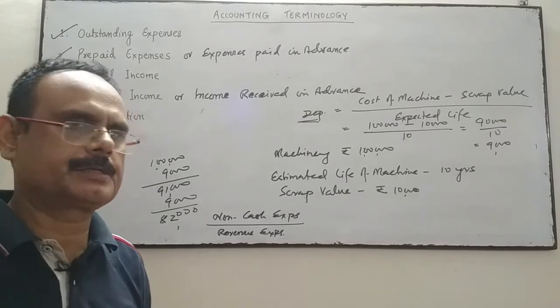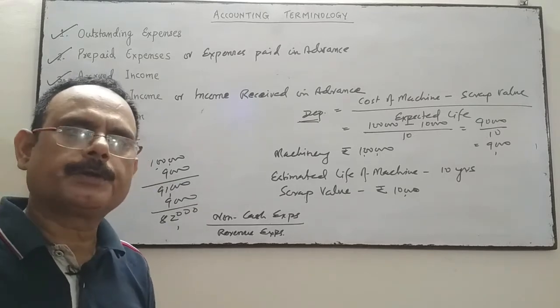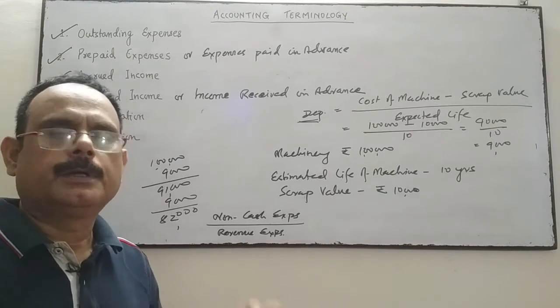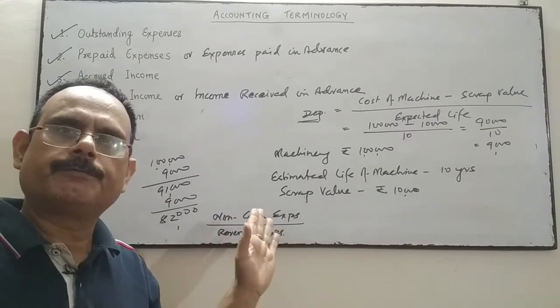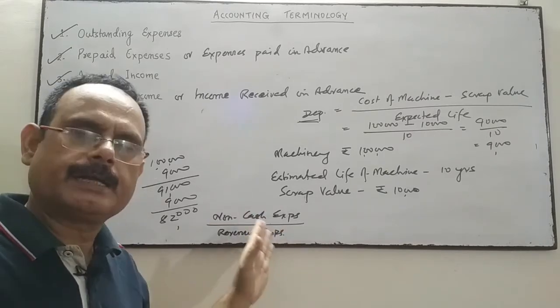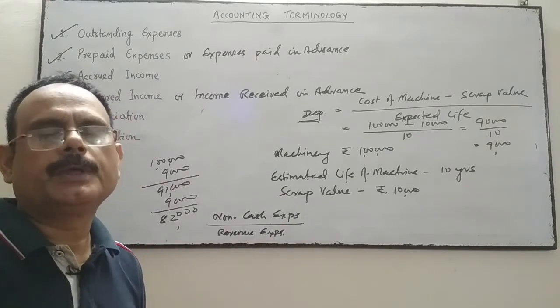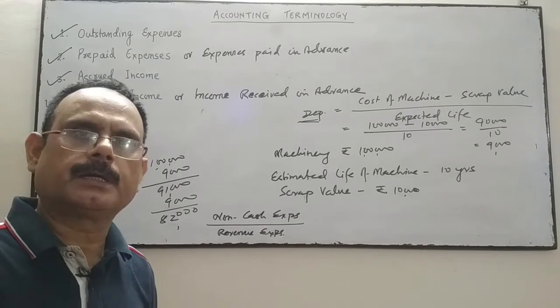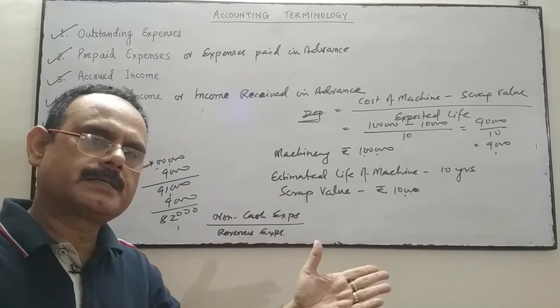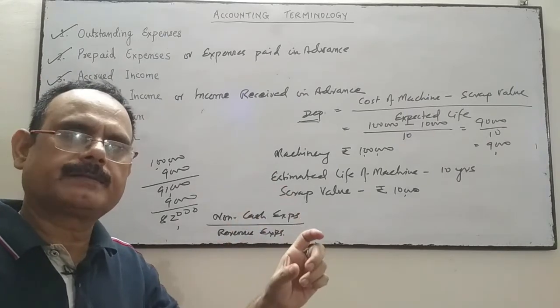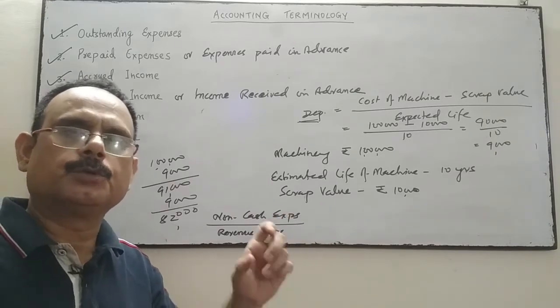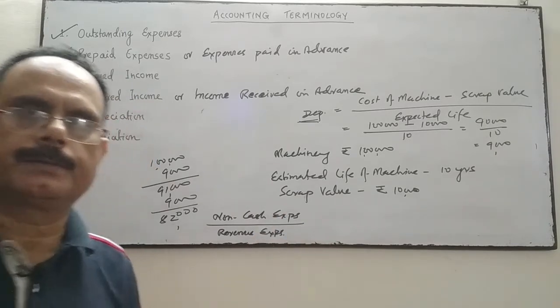To know the profit or loss, we have to take depreciation into account as a revenue expense, and to reflect the assets at a true value, we have to deduct the depreciation from that particular asset in the balance sheet to know the true financial position.